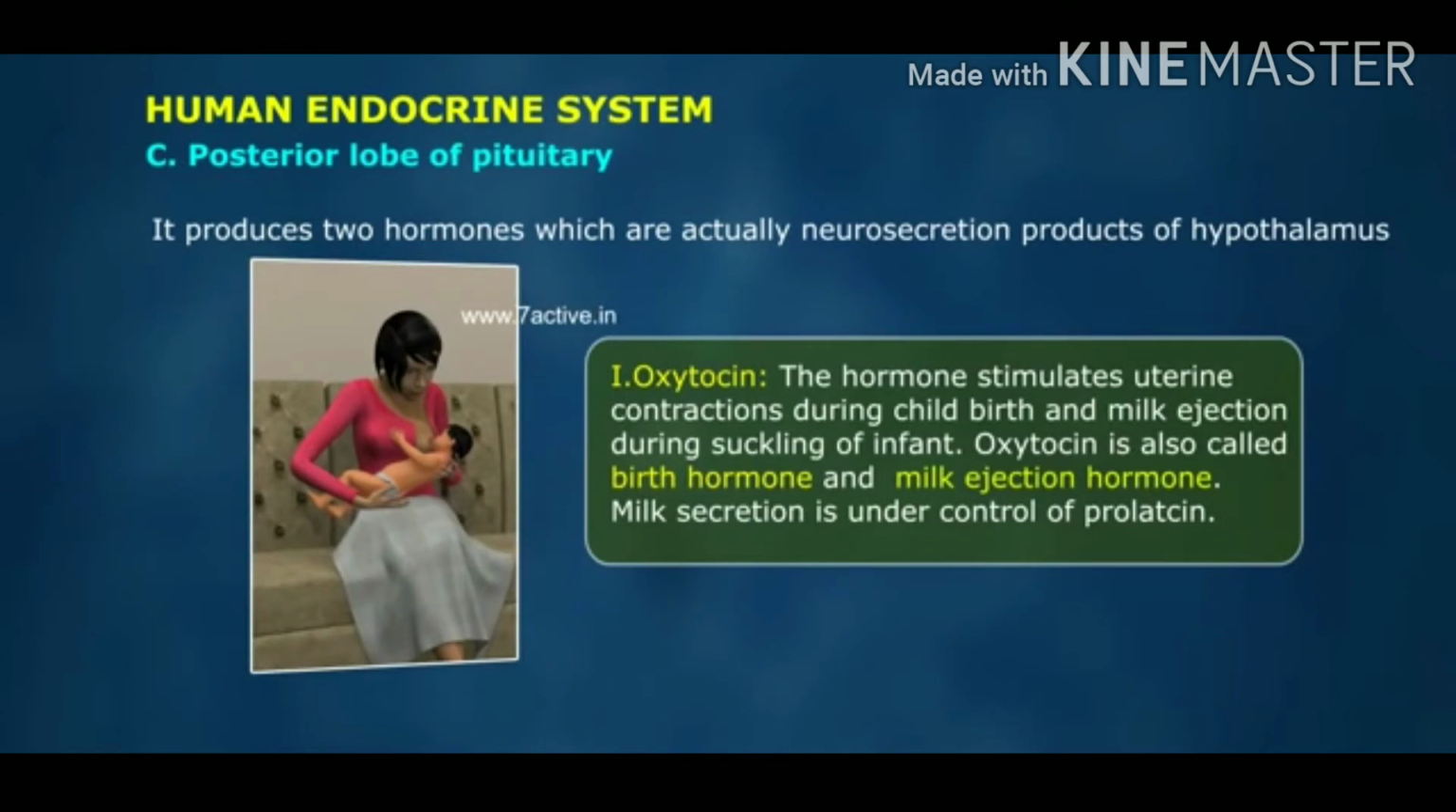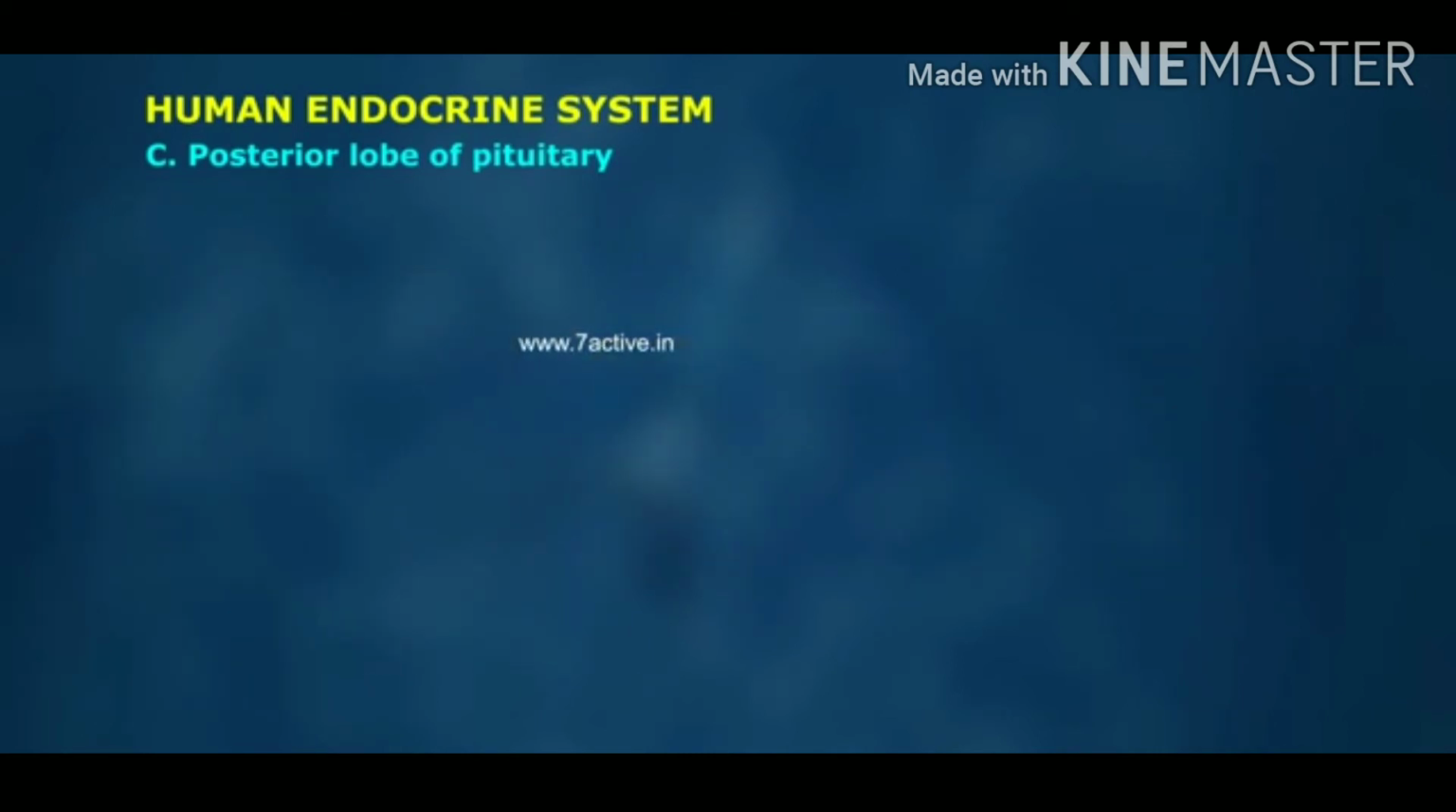1. Oxytocin. The hormone stimulates uterine contractions during childbirth and milk ejection during sucking of infant. Oxytocin is also called birth hormone and milk ejection hormone. Milk secretion is under control of prolactin.